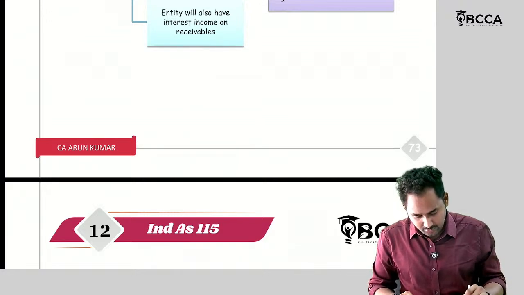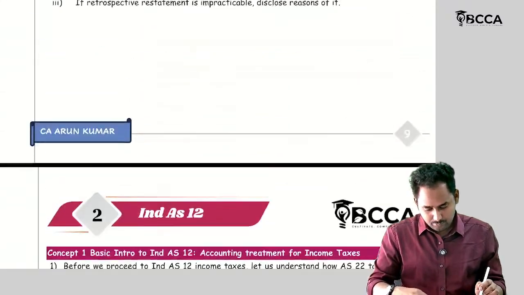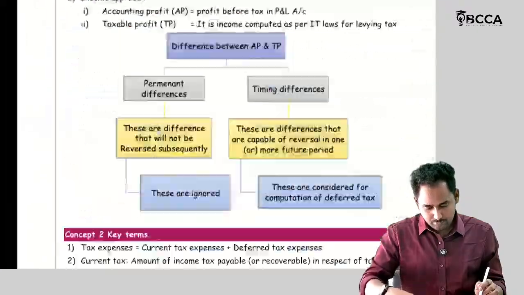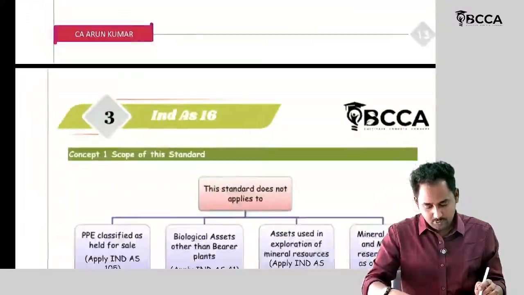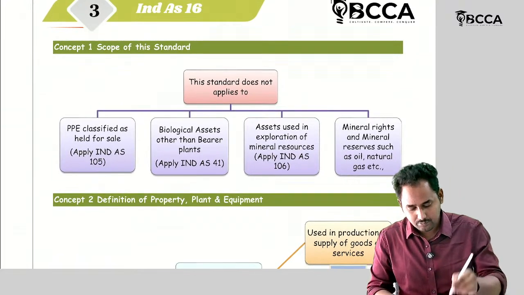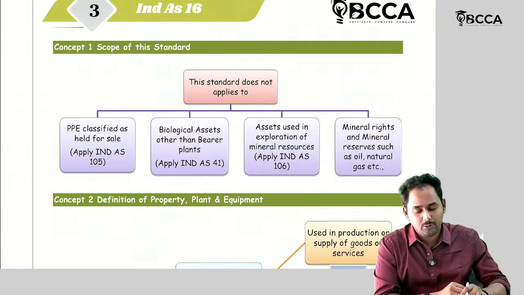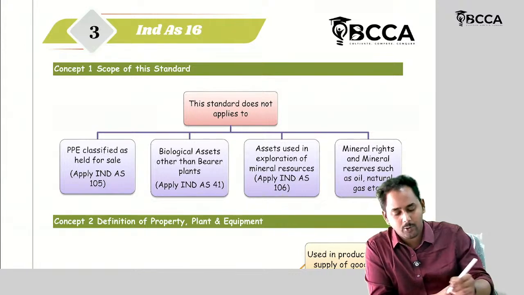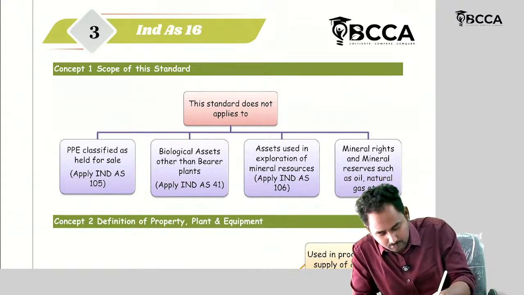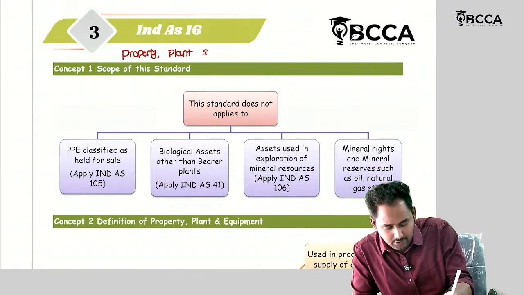Ind AS 16, chapter number 2. One minute. Sorry, chapter number 3, Ind AS 16. So let's see the applicability. Let's see first the non-applicability. This standard is not applicable to Ind AS 16. What is the chapter name? Property, plant and equipment. The standard name is property, plant and equipment.